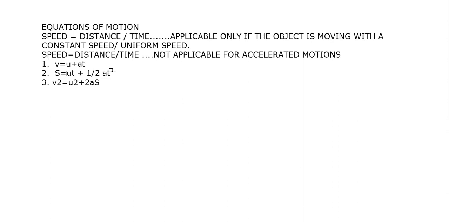It's v square is equal to u square plus 2as. So this is u square. Please write down this three equations of motion.